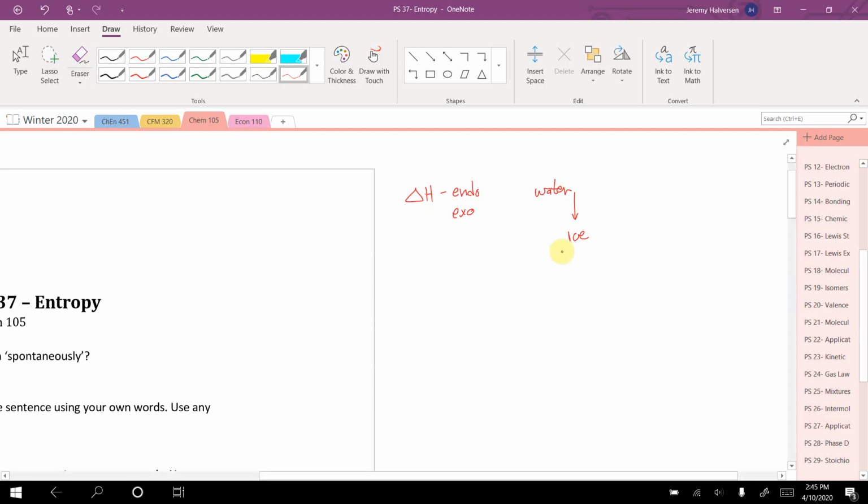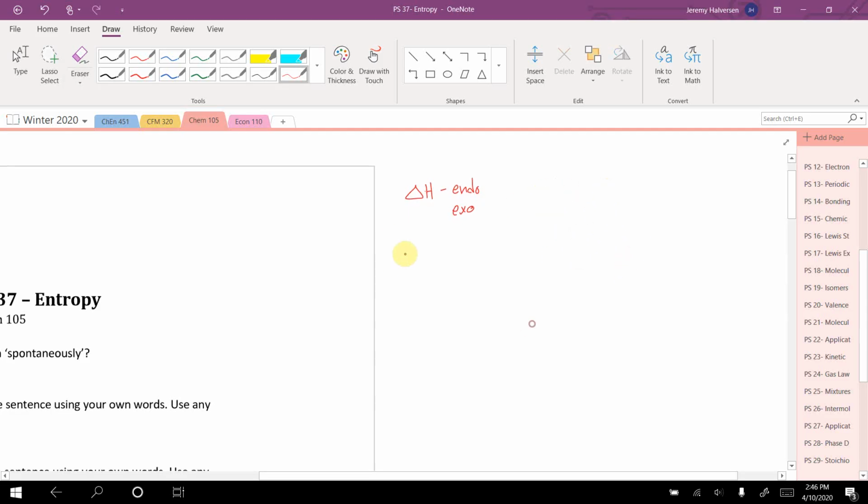kind of leads us astray here when we're just using enthalpy to figure out if something's going to happen, right? Because that's the goal. The whole goal here is to figure out, using mathematics and thermodynamic principles, what processes are going to happen and what are not going to happen. Well, in order to do that, enthalpy is not enough. We need to introduce something called entropy.